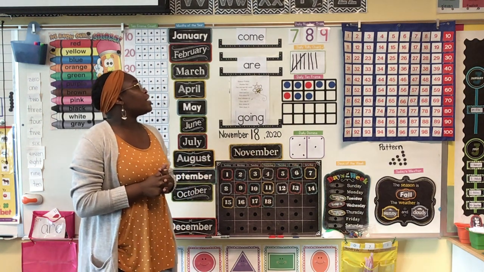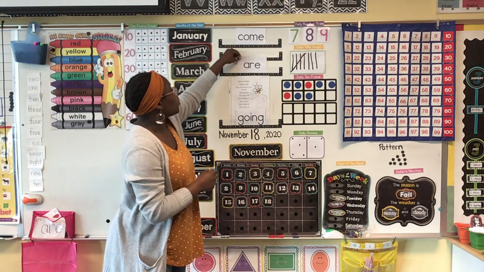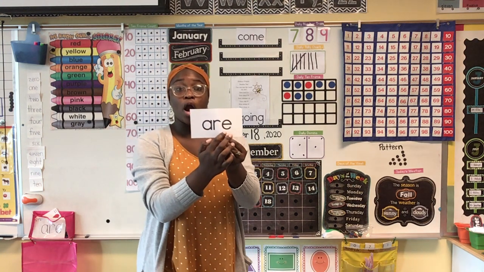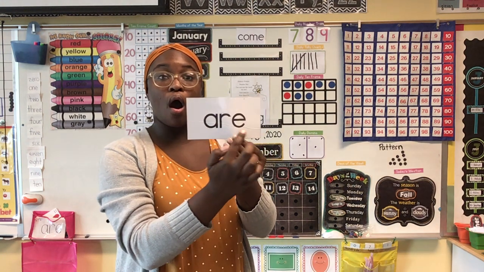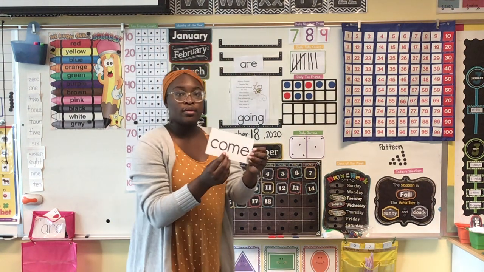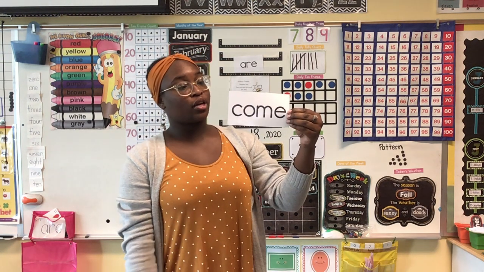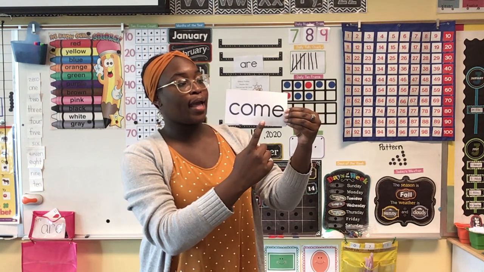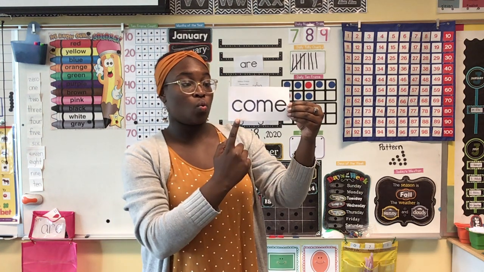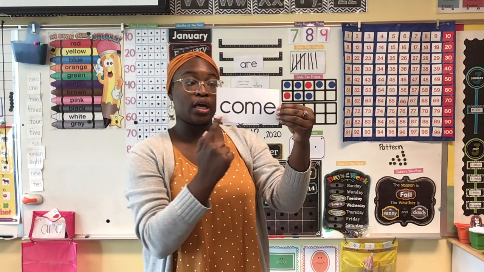Very good job, friends. Now, let's go ahead and review our other words that we learned this week. We learned the word are. Can you read that with me? Are. A-R-E. And then we also learned the word, what's that word we learned? Come. Like come here. Let's say the letters in this word. C-O-M-E, come. Let's count the letters in this word. 1, 2, 3, 4. 4 letters in our word, come.